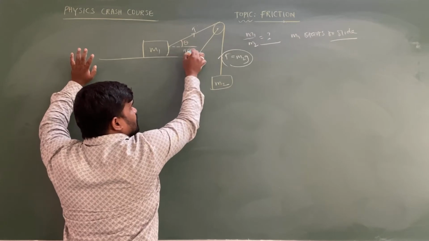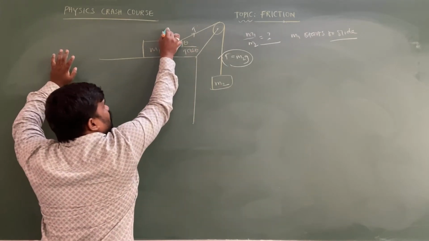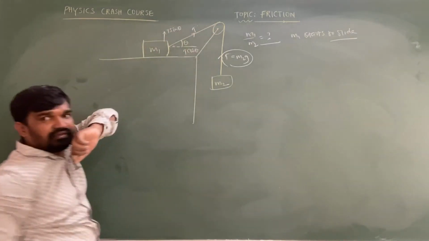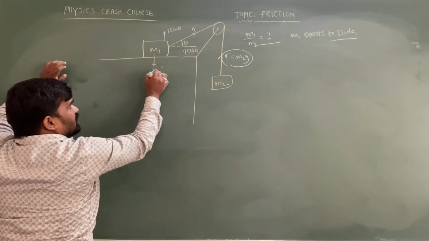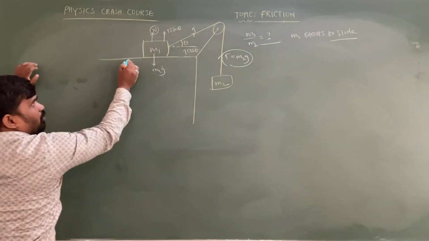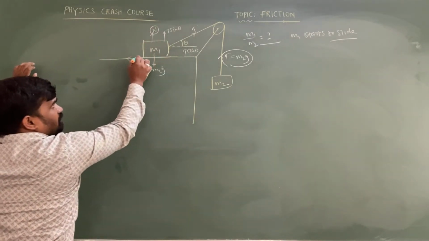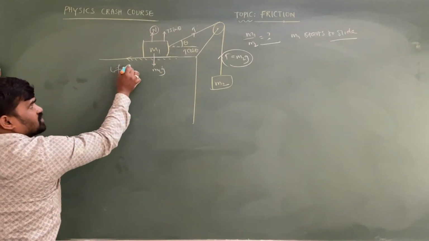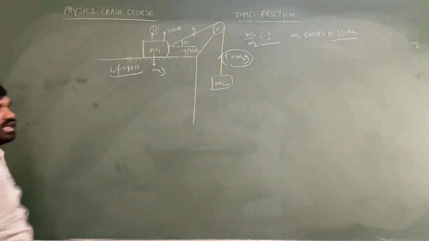So theta connected side here, T cos theta, and upward direction is T sin theta. We will take components, which act in the direction of the vector quantity only. The weight m1g acts in the downward direction, but the normal force acts in the upward direction. There is a rough surface, that is, a coefficient of friction. So the limiting friction, which is equal to mu into N, we can write.